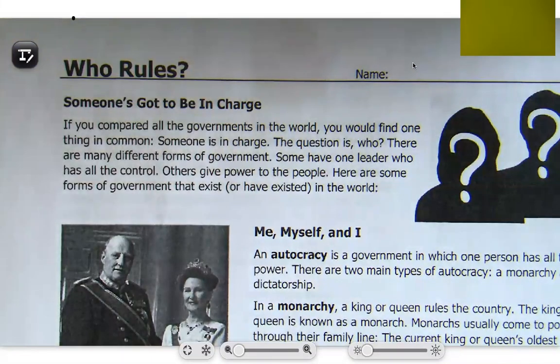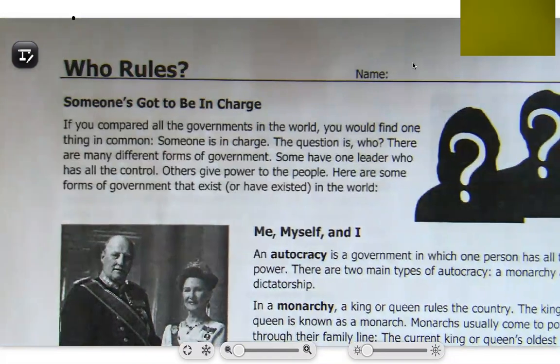Hi everyone. Okay, so we're going to go back to what we were working on Friday, the Who Rules assignment. I have it here with me, and we're going to start. I'm going to reread the parts just to make sure that people who didn't get in the Zoom get a chance to read it with us. If you want to skip ahead to when we start working out the problems, you can, but I'm going to read it now.